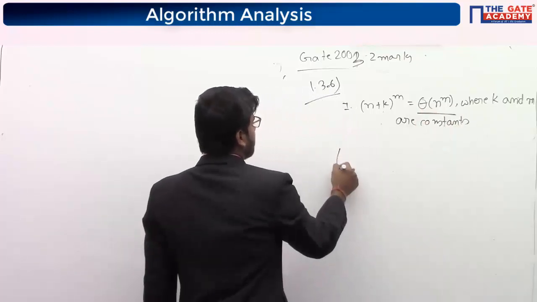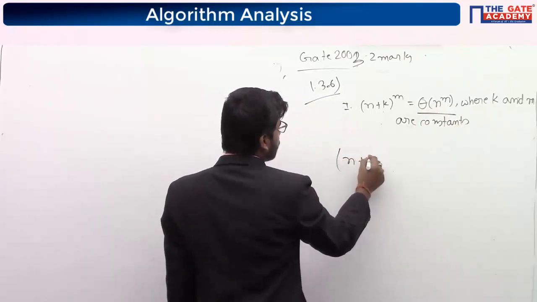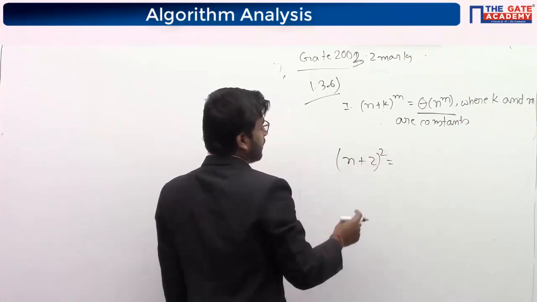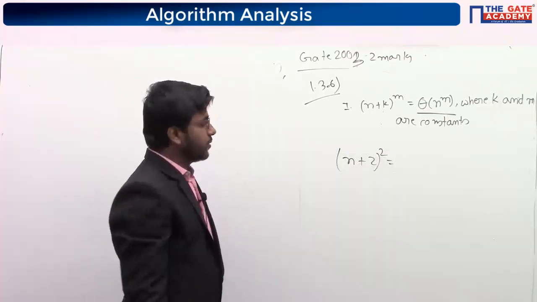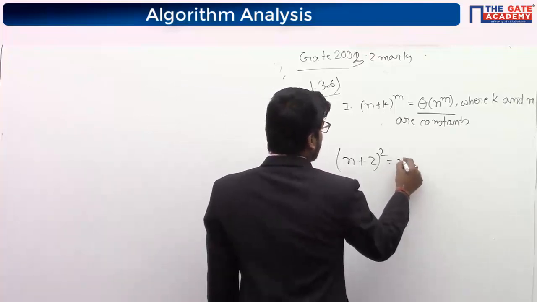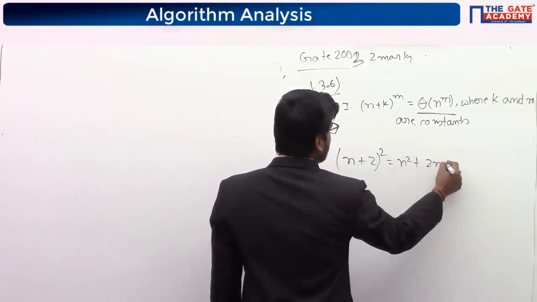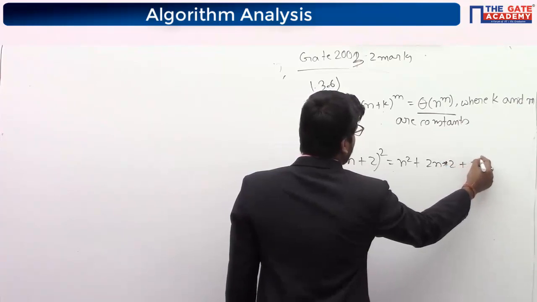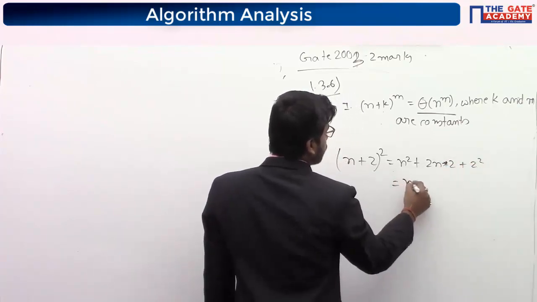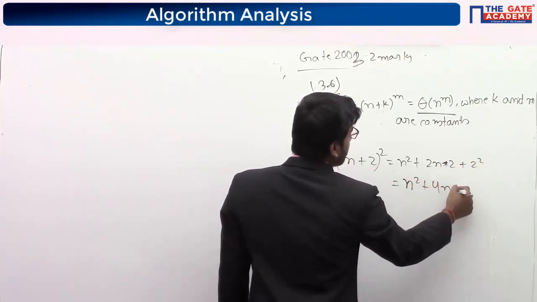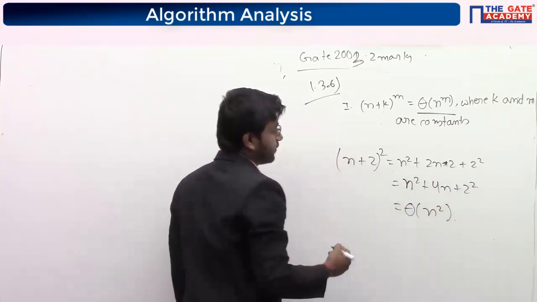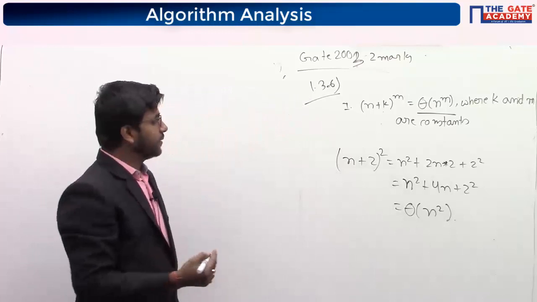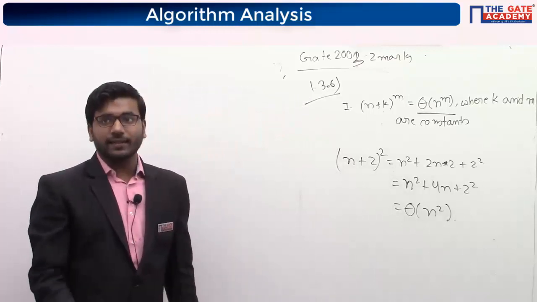See, I am taking (n plus 2) whole square. Here 2 is a constant, but n is not a constant. So what is the formula? a square plus 2ab plus b square. So you will get n square, 4n, and 2 square. So you will get theta of n square only, like this. Is it clear why statement 1 is correct?